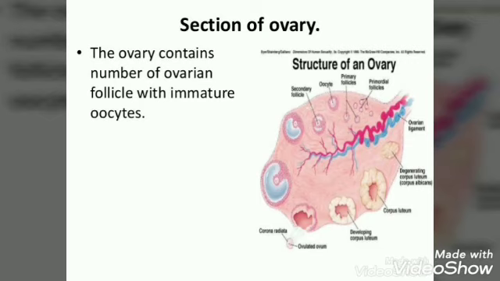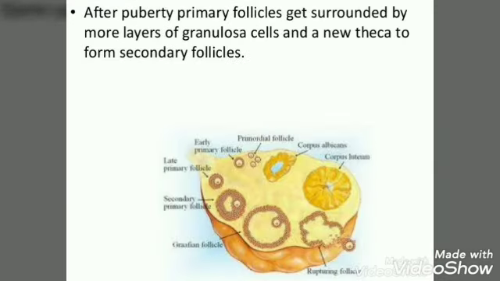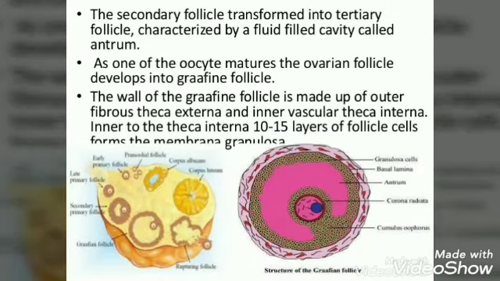Section of ovary. The ovary contains a number of ovarian follicles with immature oocytes. After puberty, primary follicles get surrounded by more layers of granulosa cells and a new theca to form secondary follicles. The secondary follicle is transformed into a tertiary follicle characterized by a fluid-filled cavity called the antrum. As one of the oocytes matures, the ovarian follicle develops into the Graafian follicle.